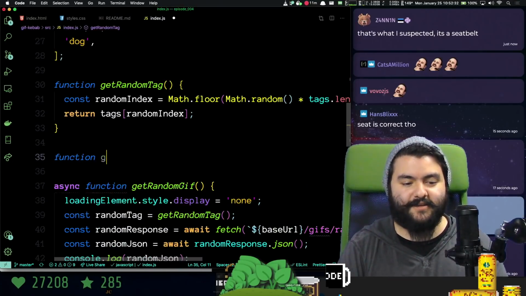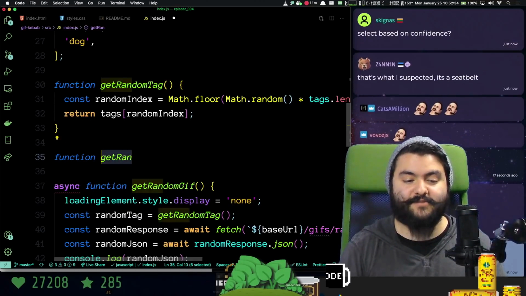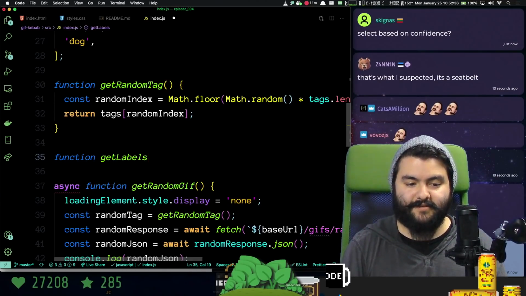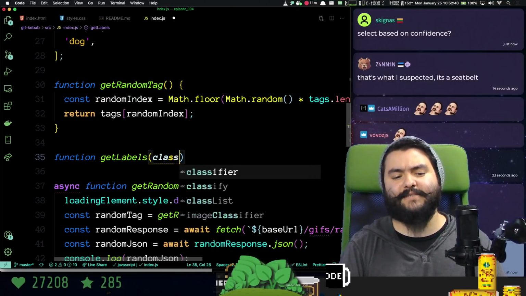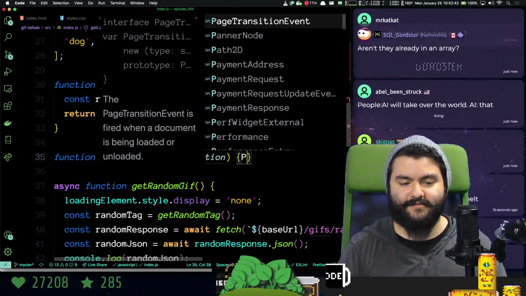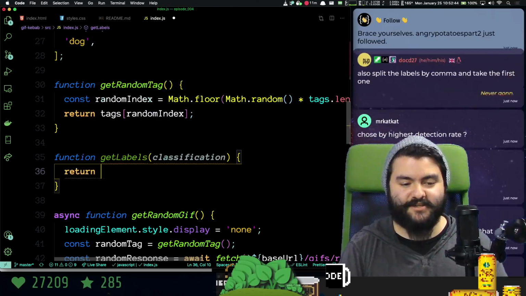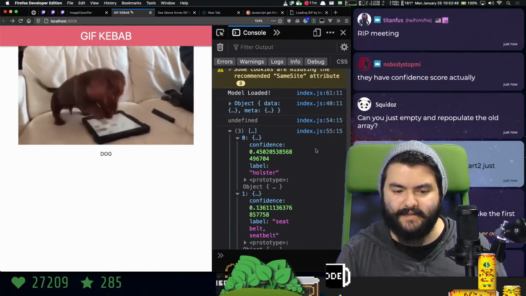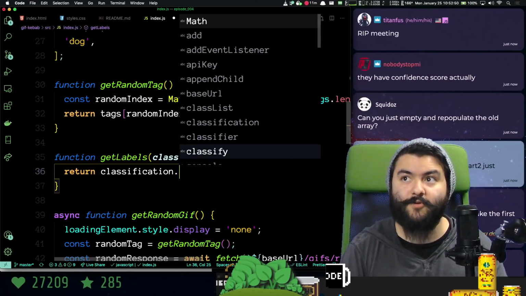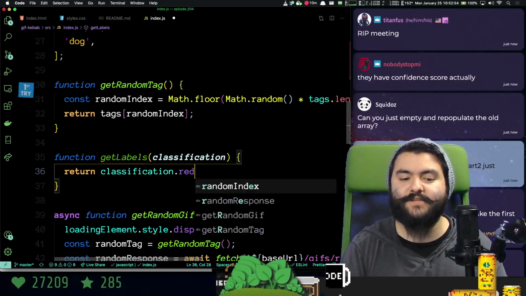So we'll say get labels, and this takes in the classification. Did I spell that right? And then we just need to return classification dot. No, it's an array, so we can reduce it to another array.